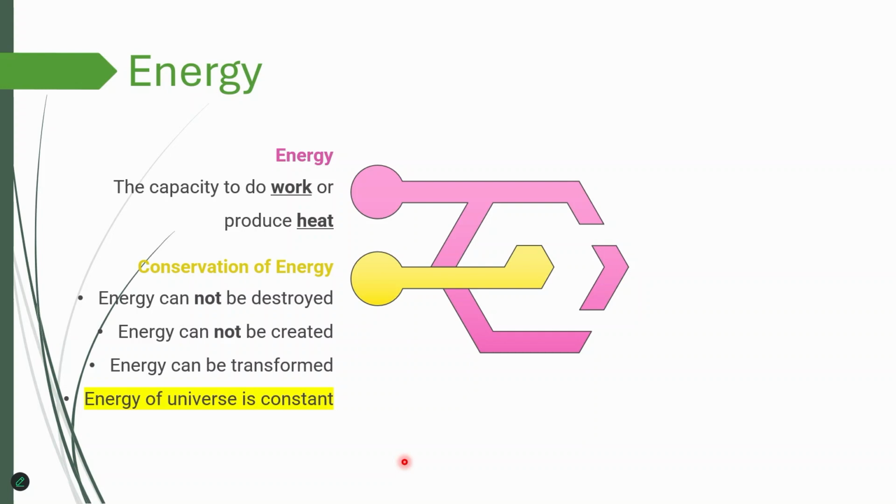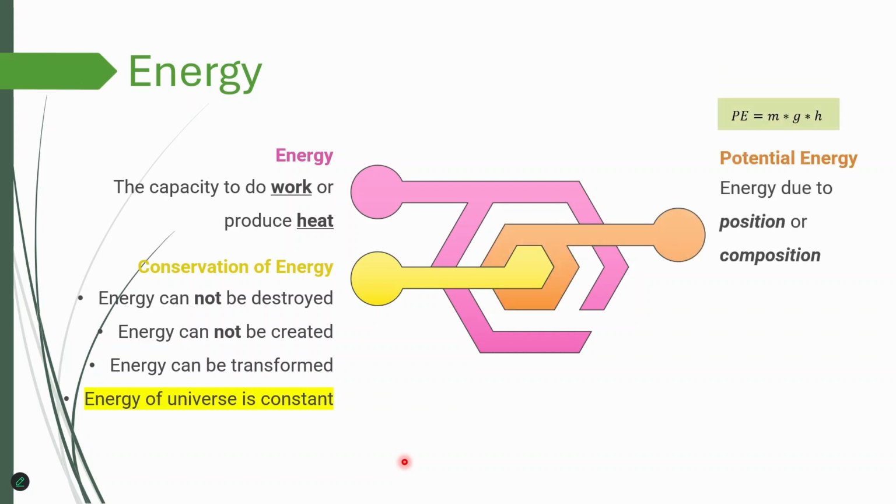There's always going to be a reason for certain energy decrease or increase, which is accounted by this law of conservation of energy. And energy can be a potential energy, which we define as energy that's due to composition or position. For example, attractive and repulsive forces. They are actually a type of potential energy. Or another example would be energy released when gasoline is burned. That results from the differences in attractive forces between the nuclei and electrons in the reactants and products.